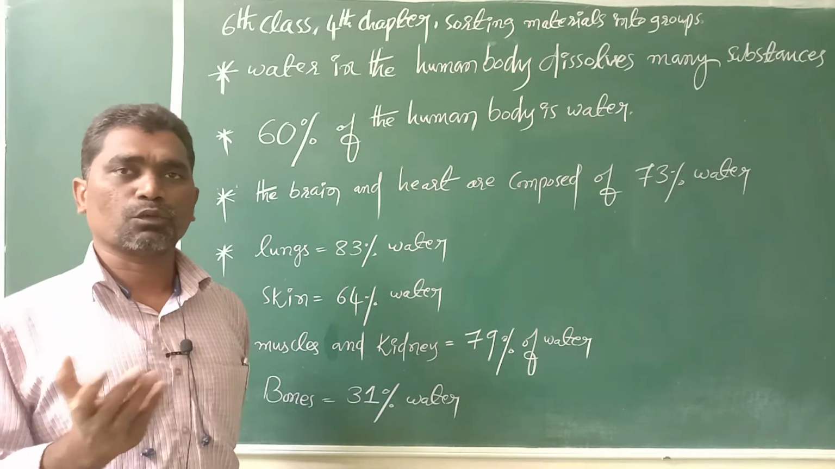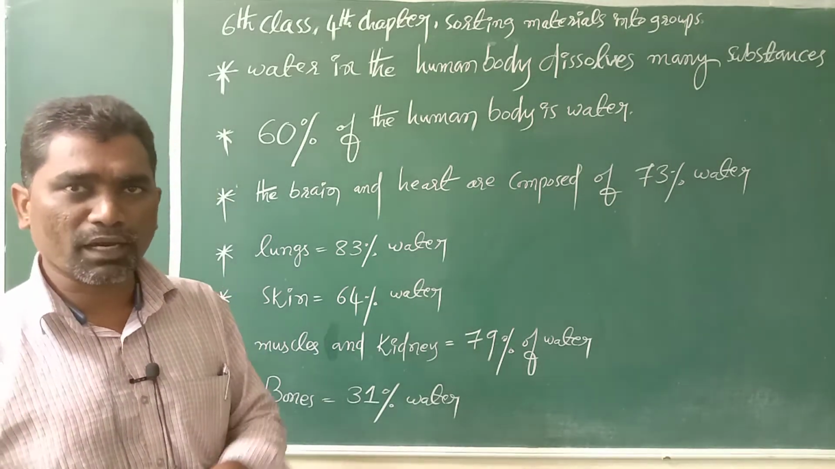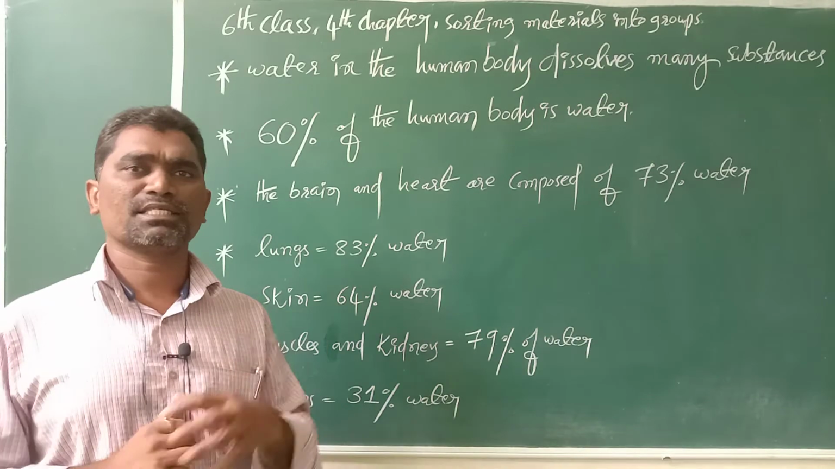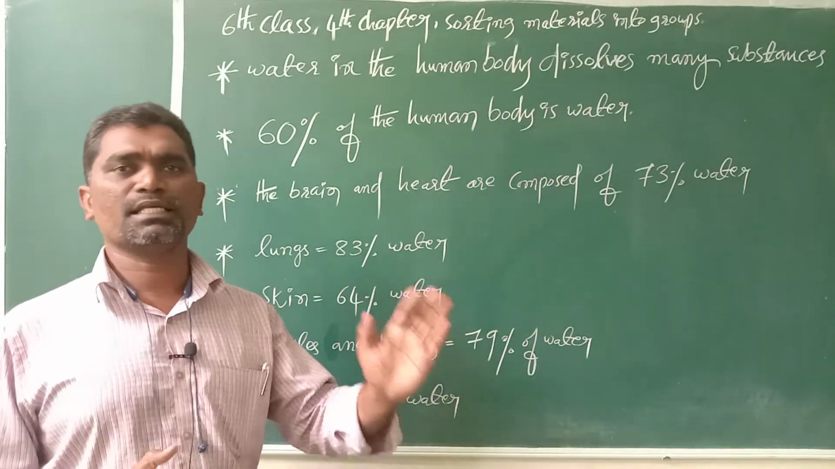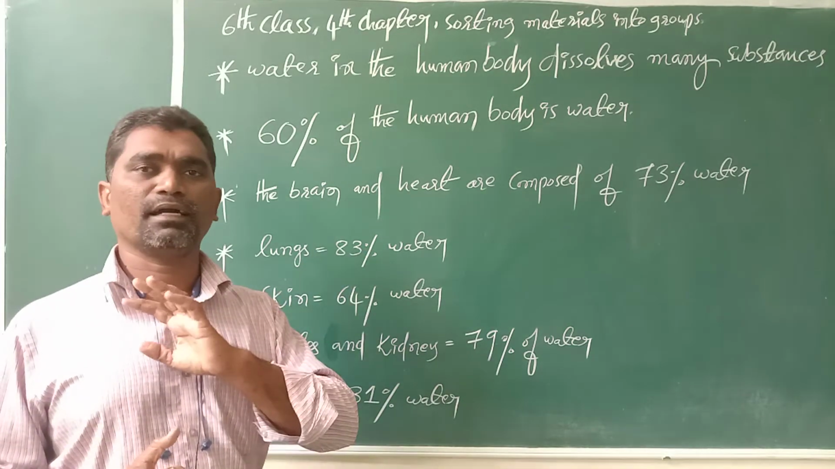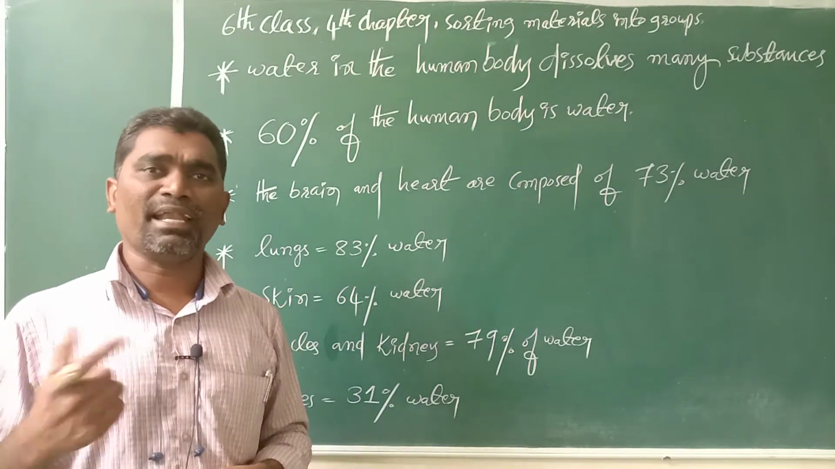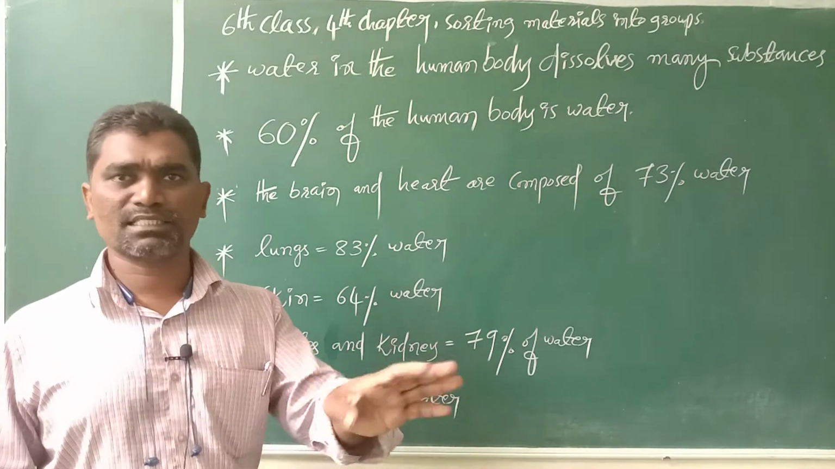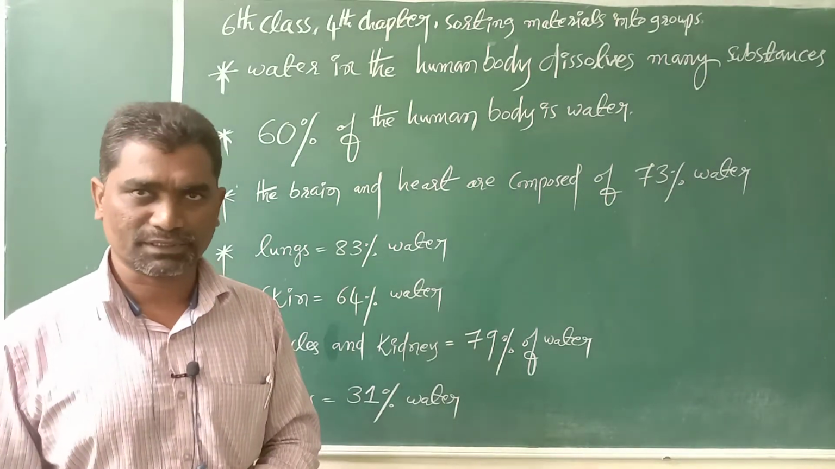So as we discussed, water can dissolve some substances. Sugar dissolves in water. Sugar is called a soluble substance. Salt dissolves in water. Salt is called a soluble substance. Sawdust doesn't dissolve in water, so it is an insoluble substance. Sand doesn't dissolve in water, so sand is also called an insoluble substance.